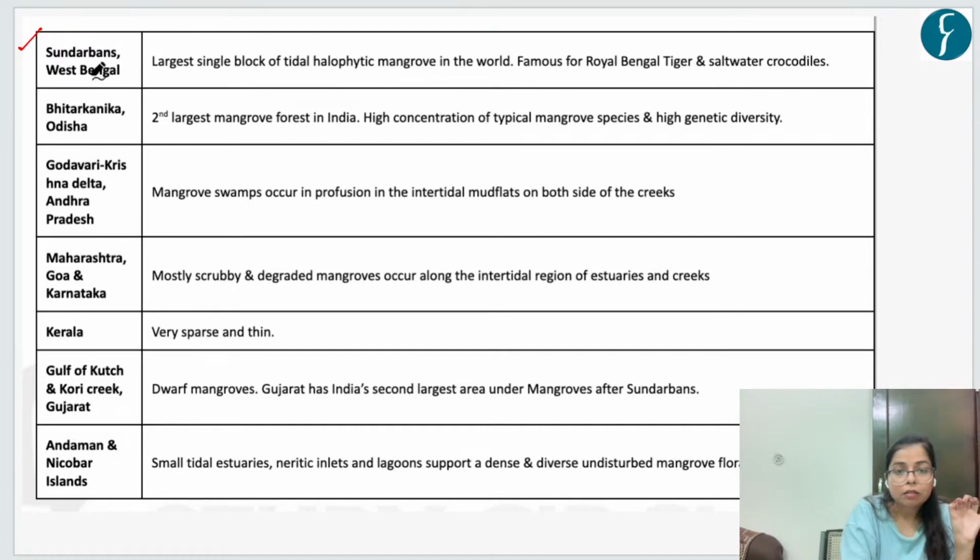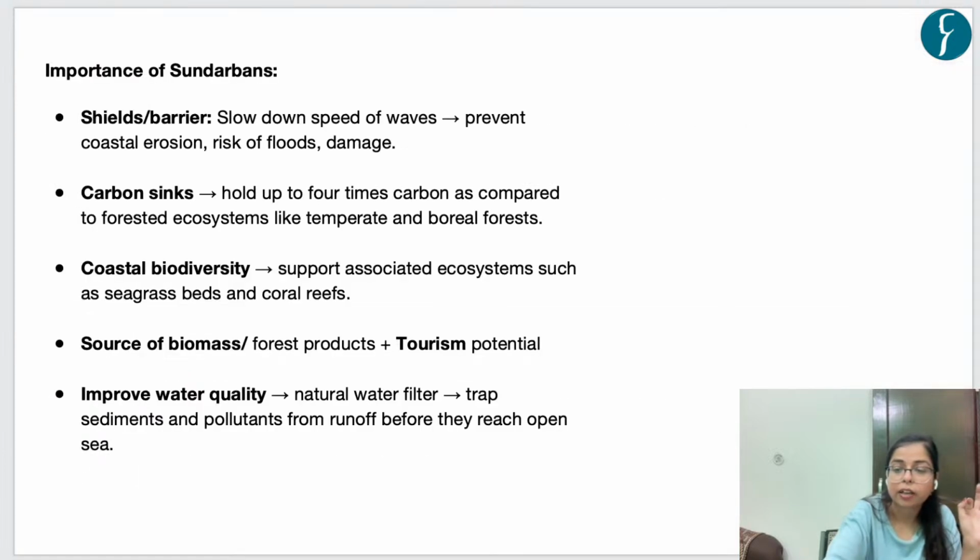And apart from it, let's talk about Gujarat. Gujarat has India's second largest area under mangroves. These mangroves are located in Gulf of Kutch and Kori Creek. And Gujarat is famous for dwarf mangroves. Okay. Apart from this, there are certain other facts regarding mangroves, like in Andaman and Nicobar Islands, there is the highest percent of mangrove which is undisturbed. Okay. And these are certain other facts. You can see it. You can check it out.